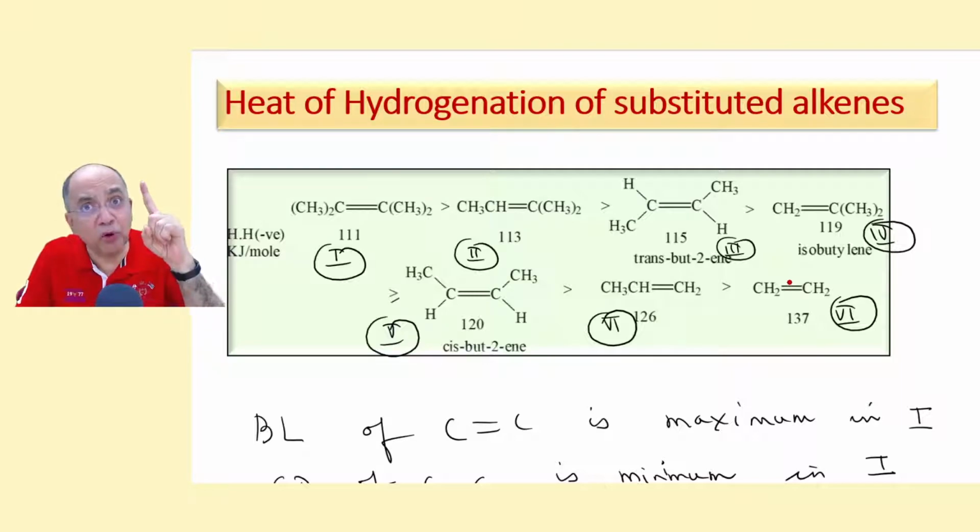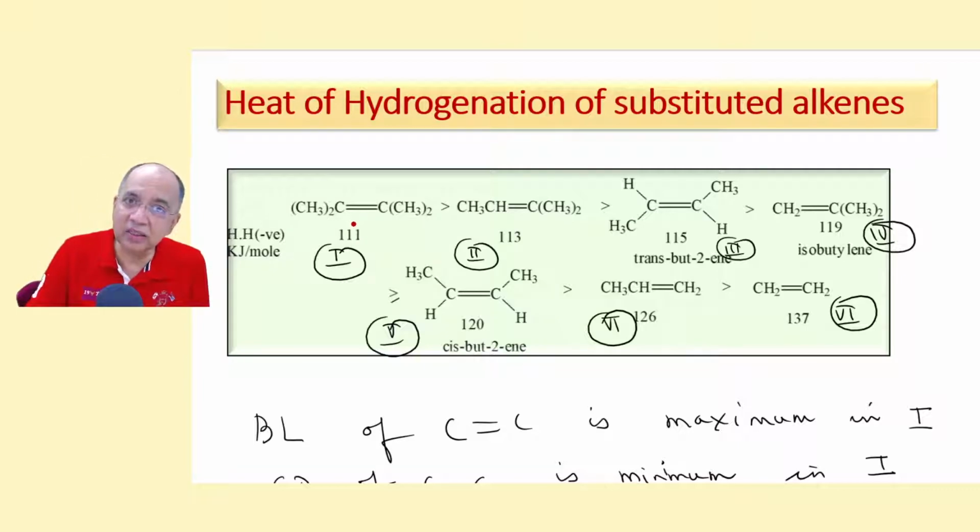The same one double bond needs 137 kilojoules for saturation, but the same one double bond in this tetra-substituted alkene needs 111, convincingly less, about 16 kilojoules less per double bond.